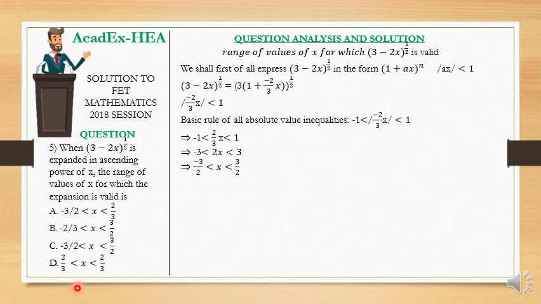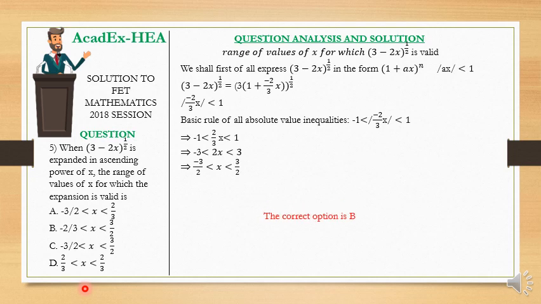Now what next are we going to do? We need x standing alone because we need the range of values of x. So that's why we started by multiplying by 3, and then we got here, and then we continued by dividing by 2 to arrive here. So we have -3/2 less than x less than 3/2.